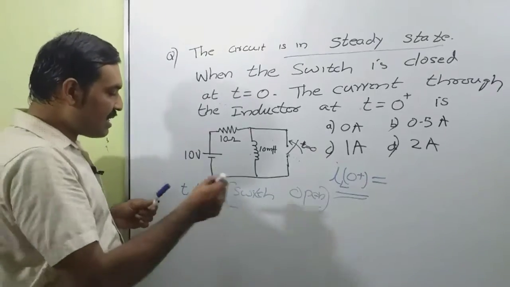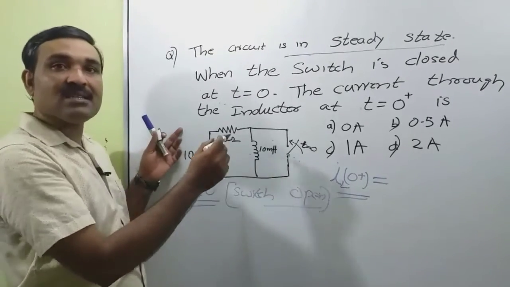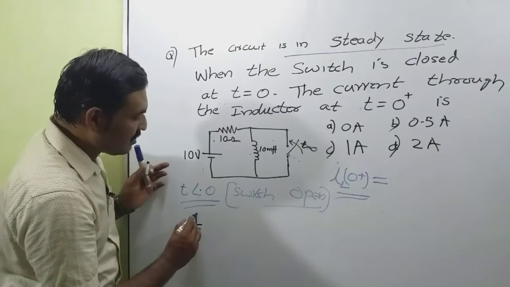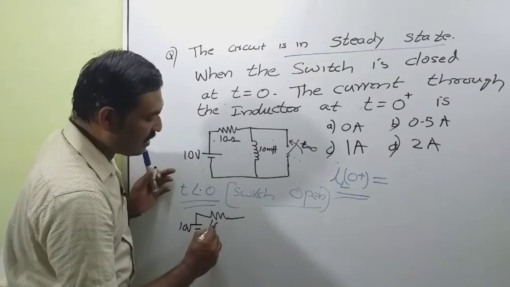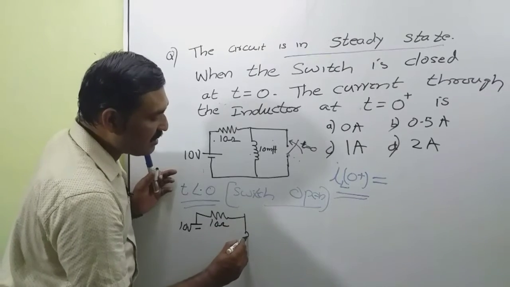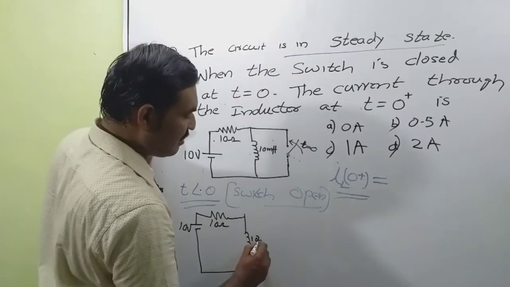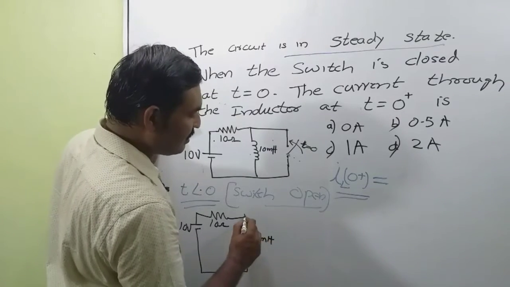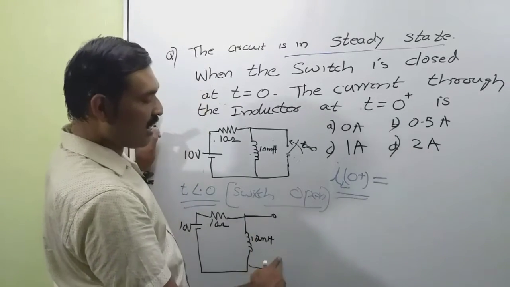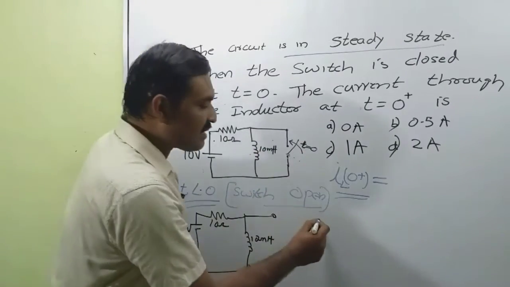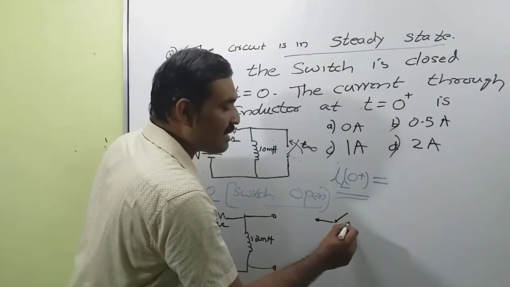So for t less than 0, we can draw the equivalent circuit as 10 volt and we have a resistance of 10 ohm and an inductance of 10 millihenry, and in this branch no current flows since the switch is open.